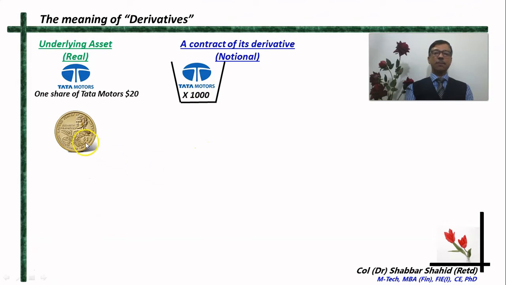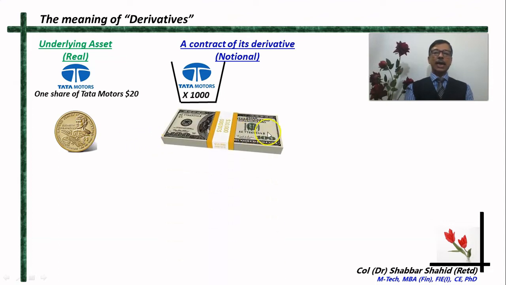Consider another example, a currency like a dollar. A dollar has got some value in relation to other currencies like the yen or the real or the rupee or euro, whatever. All right. And on the other hand, there is a bundle of the same currency, maybe containing $10,000 or $20,000, whatever.